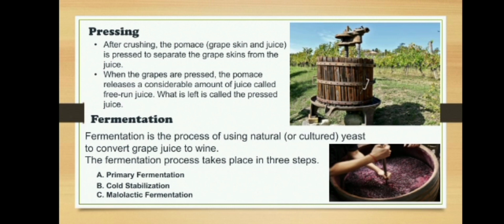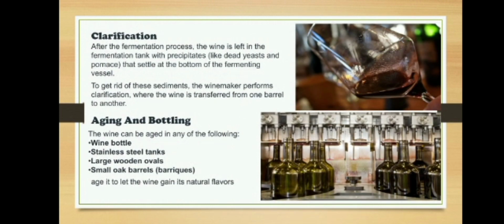Next, fermentation. Fermentation is the process of using natural or cultured yeast to convert grape juice to wine. The fermentation process takes place in three steps: primary fermentation, cold stabilization, malolactic fermentation.